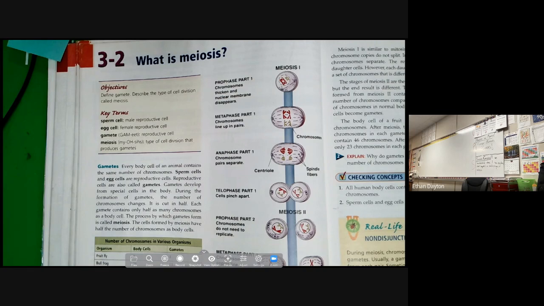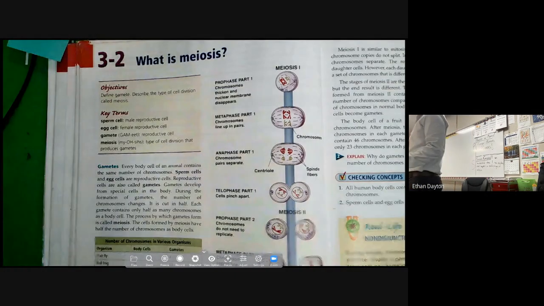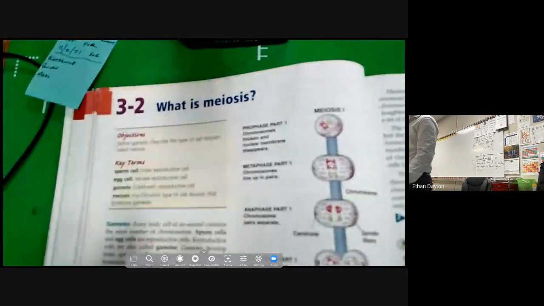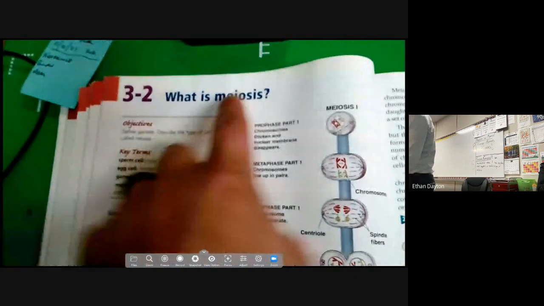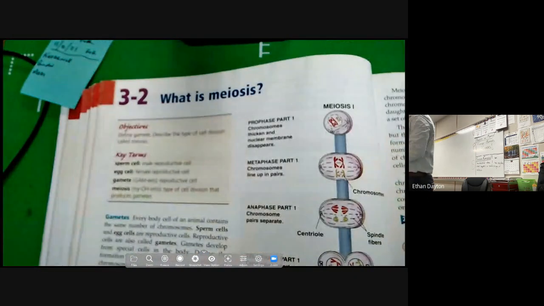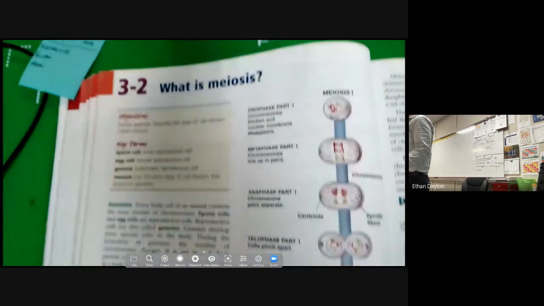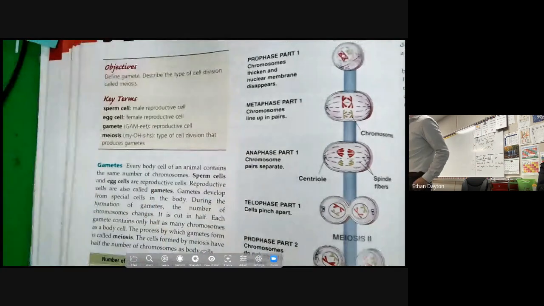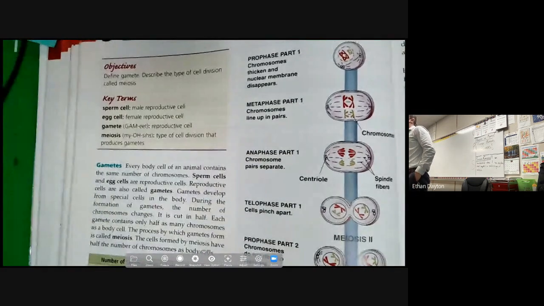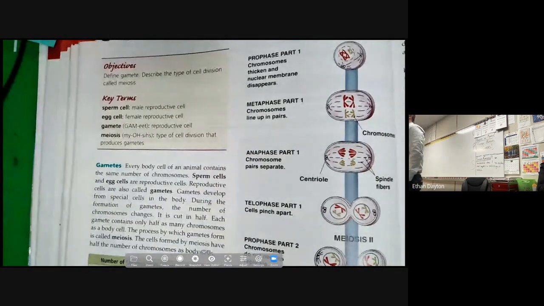You just read it? Okay, so you should write page 66 and 67 up in the top right corner, questions 1 through 9. We're on page 66. What is meiosis? Not mitosis, and this is how that is pronounced: meiosis. Our objective for today, hopefully it becomes less blurry: define gamete and describe the type of cell division called meiosis.